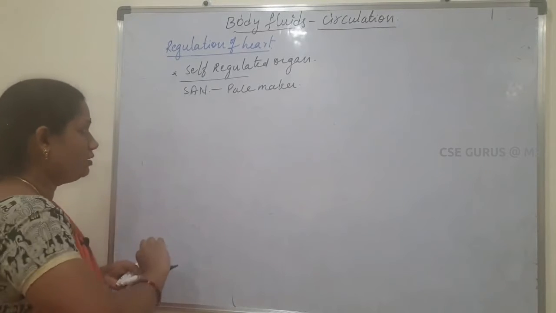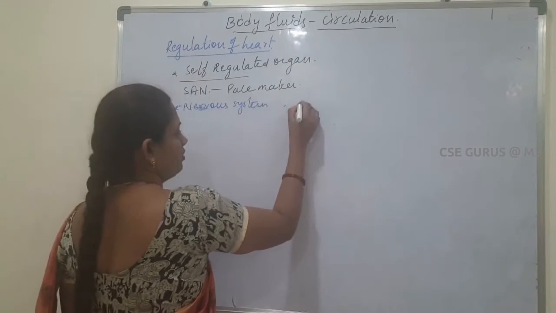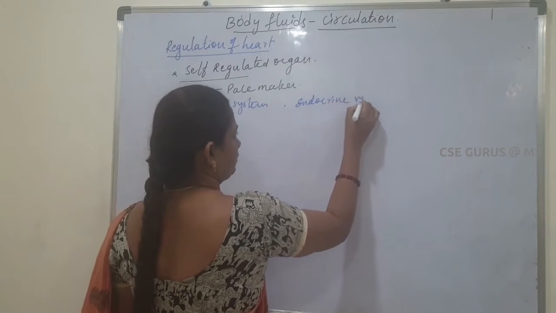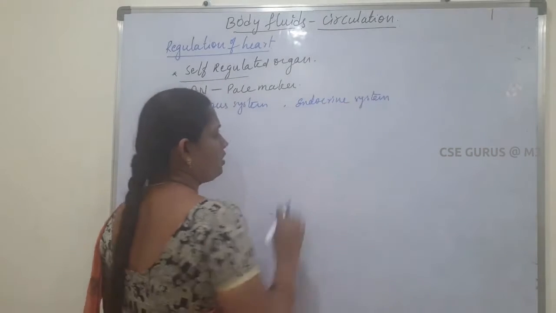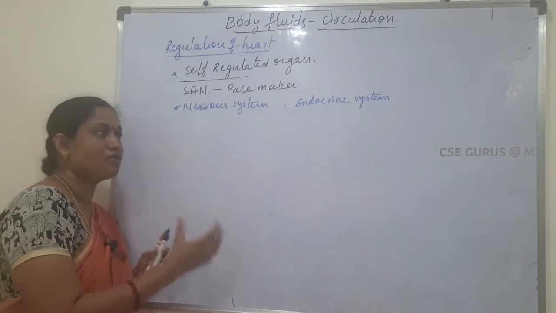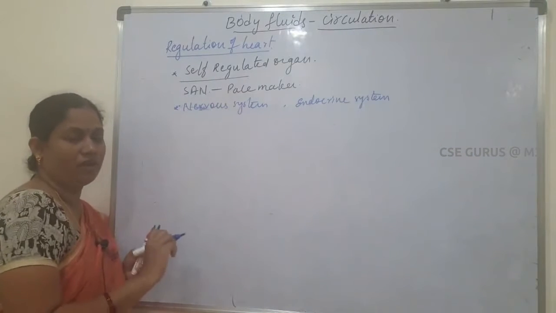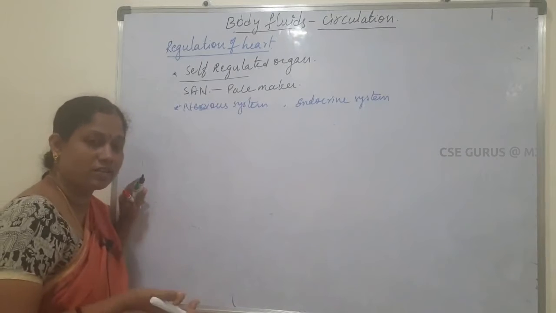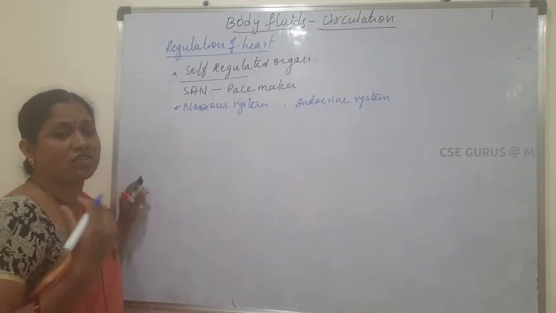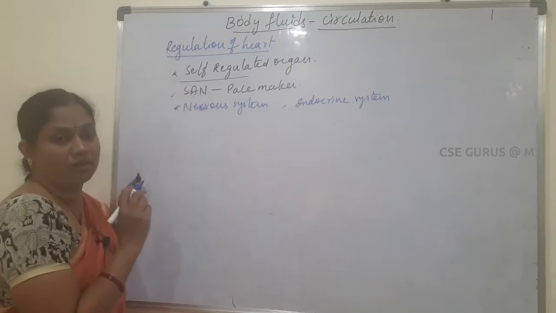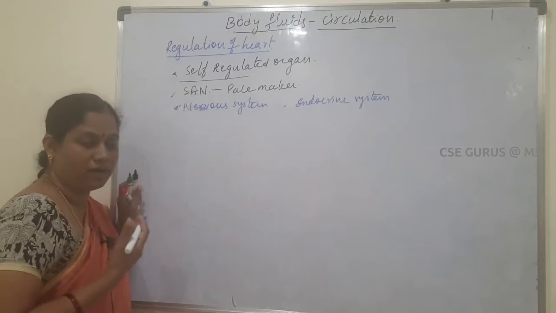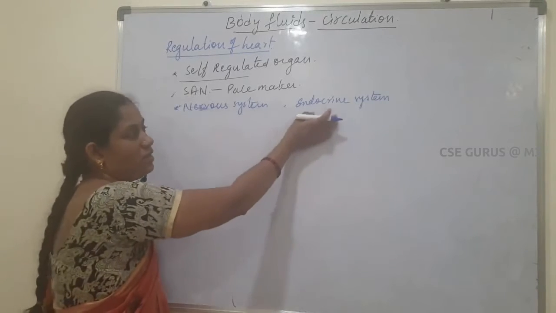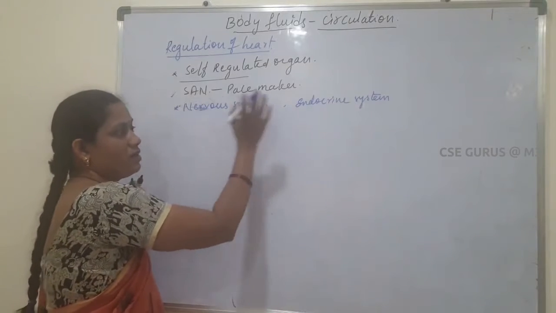But the nervous system and endocrine system can control the heartbeats. Actually, the heart is a self-regulated organ. The contraction and relaxation, or heartbeats, are generated from the SA node, but the heartbeats may increase or decrease depending on the nervous system and endocrine system.